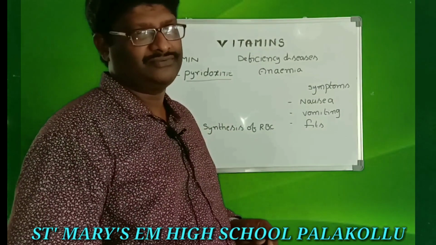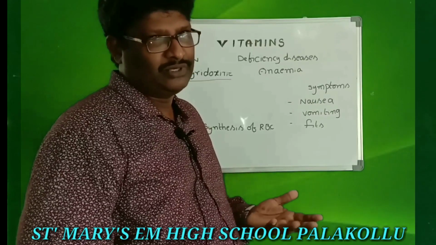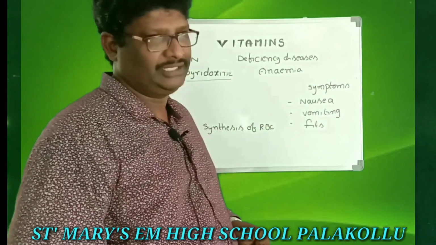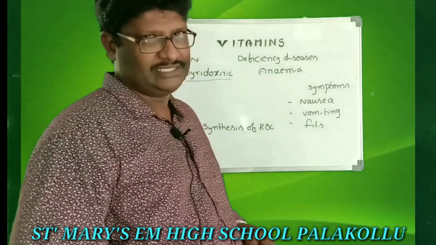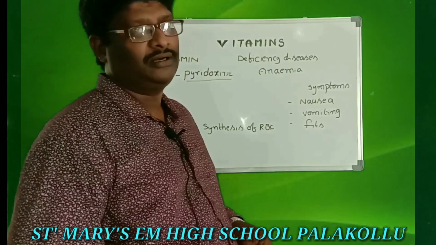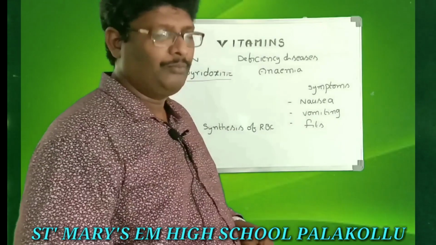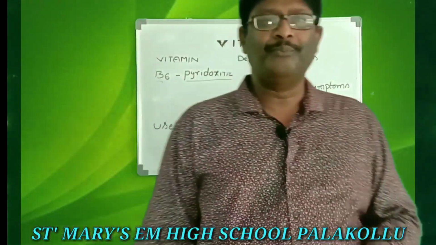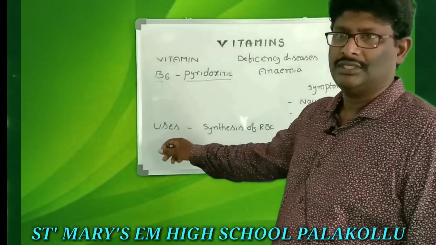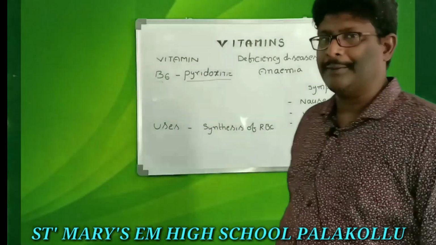If you are not having sufficient amount of B6 vitamin in our body, we suffer from some more symptoms. What are they? Nausea, tala tiragadam, like that. Nausea, vomitings, fits. So what is the use of B6 vitamin in our body? The main use is synthesis of RBC.